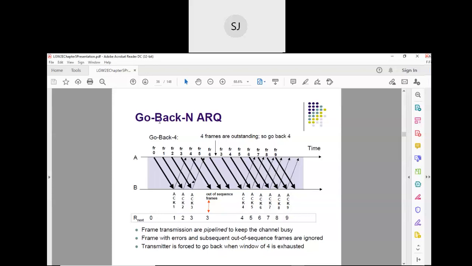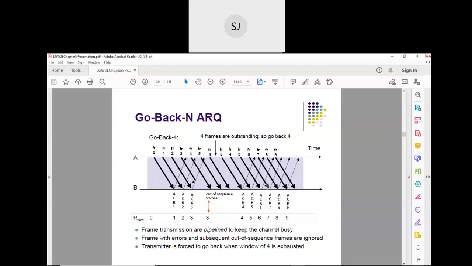Now what happens? We apply the go back N protocol. That means all the frames that are there in the sending window have to be retransmitted. Go back 4. Starting from 6, because 3, 4, 5, 6 are the frames in the sending window, go back by 4: 1, 2, 3, 4. So these 4 frames have to be retransmitted. That is why you see here 3, 4, 5, 6 have been retransmitted. That's how the go back N protocol works.